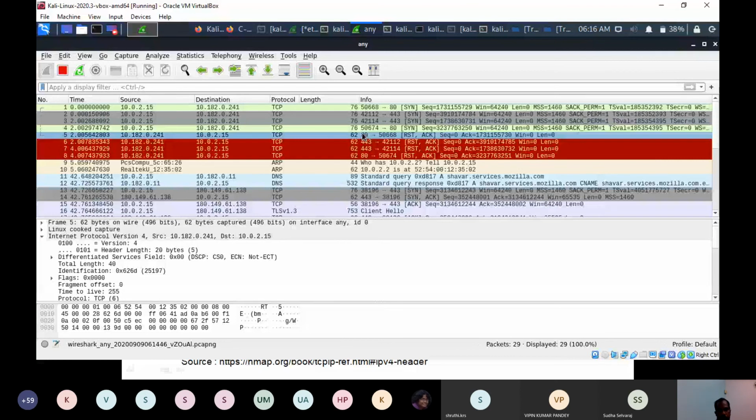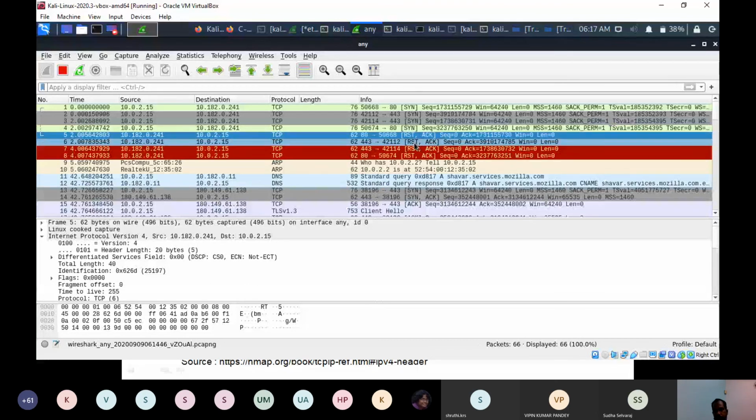If it gets a SYN acknowledgement, like in the previous case we saw, then that application or service is responding, so Nmap will say a service is there. This is the basic principle of scanning: it sends a normal SYN request and verifies whether the response is RST or SYN ACK. If it is a SYN ACK, it is an open port. If it is an RST, it is a closed port.